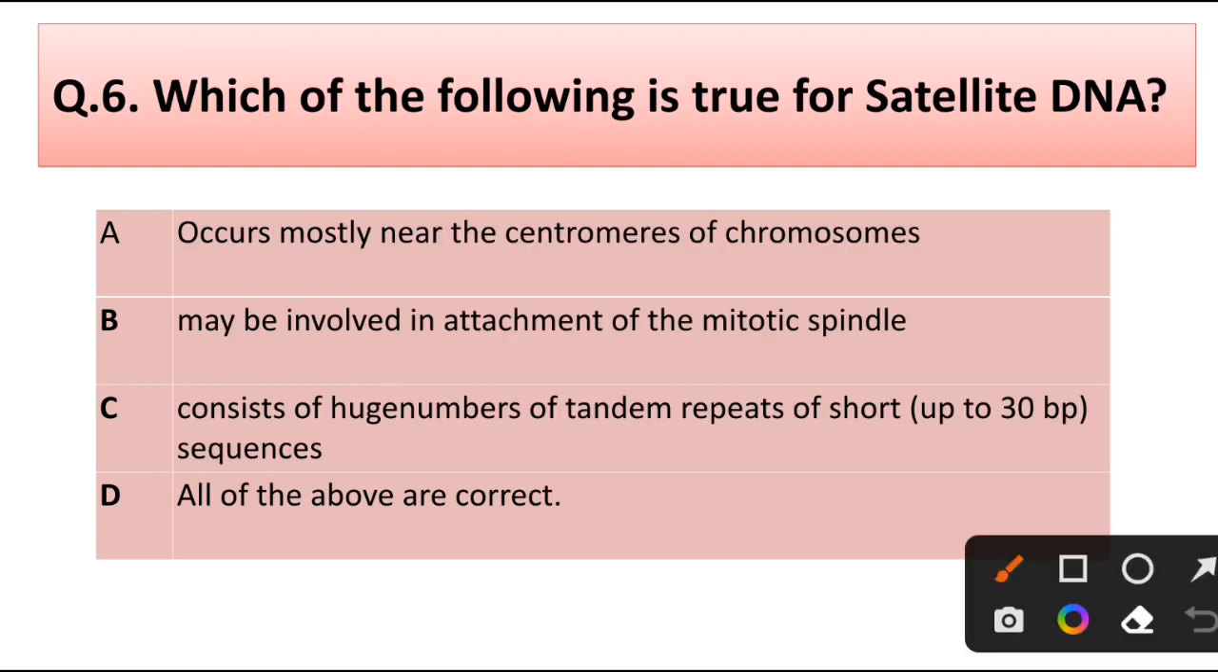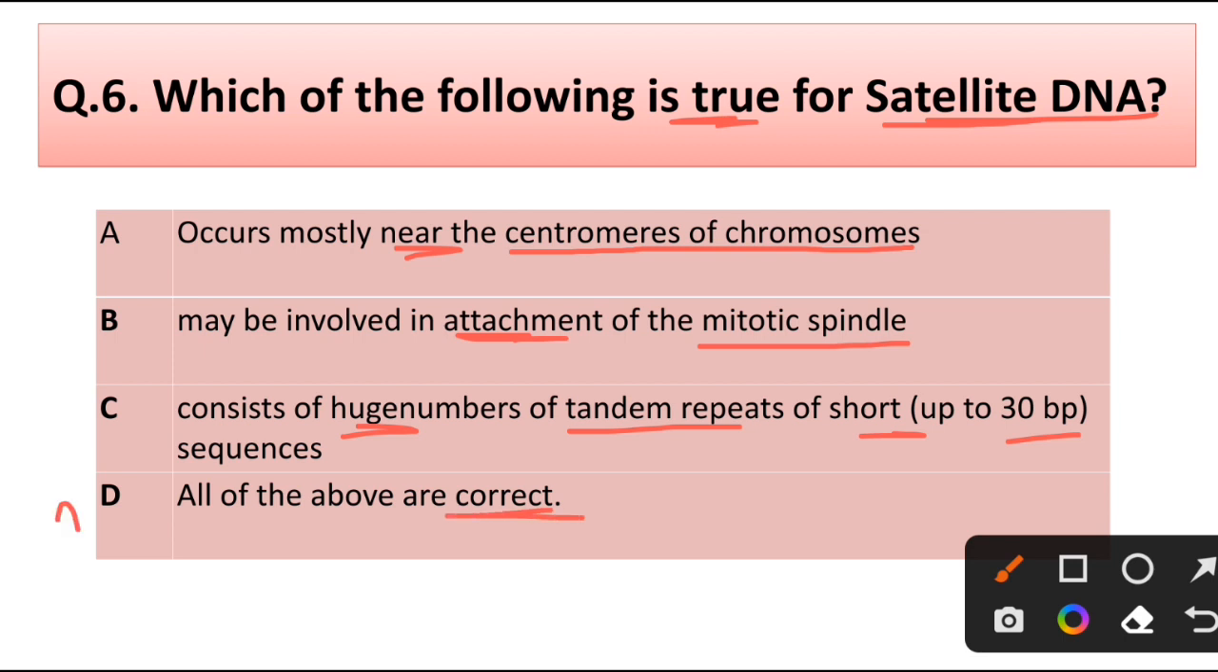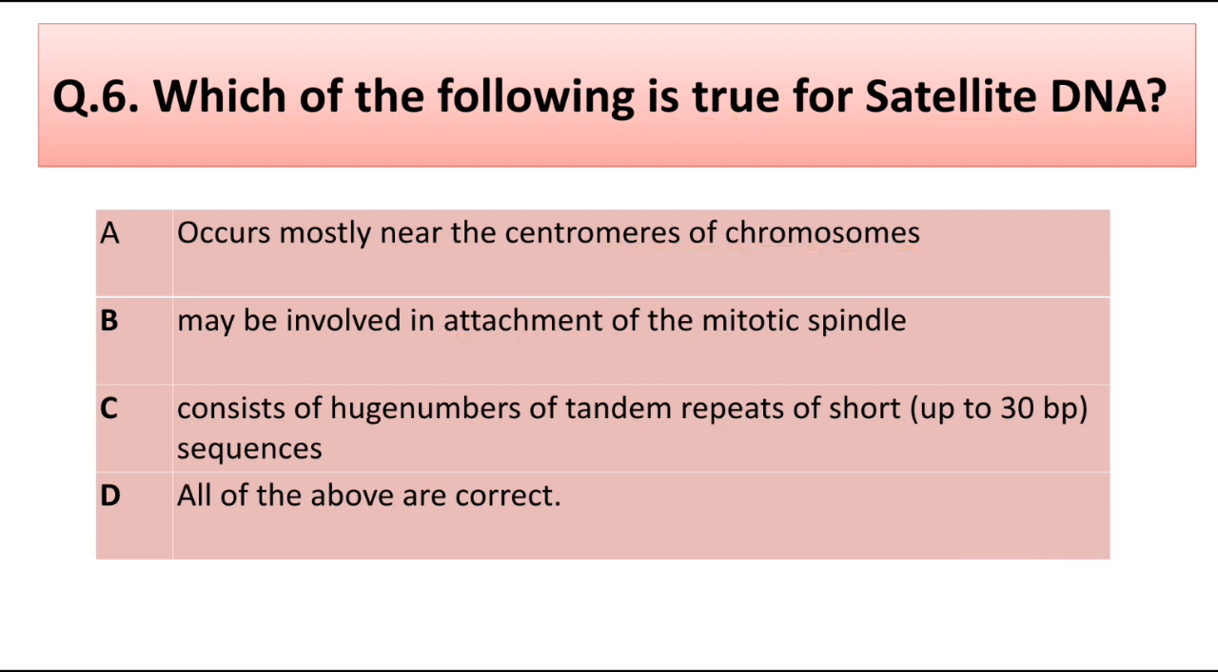Question number 6. Which of the following is true for satellite DNA? Occurs mostly near the centromere of chromosome. May be involved in attachment of microtubule spindle. Consists of huge number of tandem repeats of short up to 30 base pair sequence. All of above are correct. Correct answer is option D, all of above are correct.